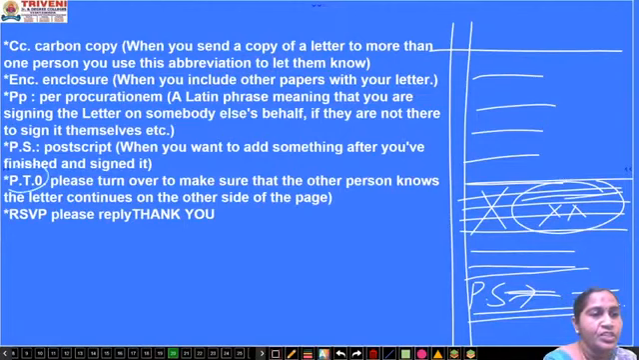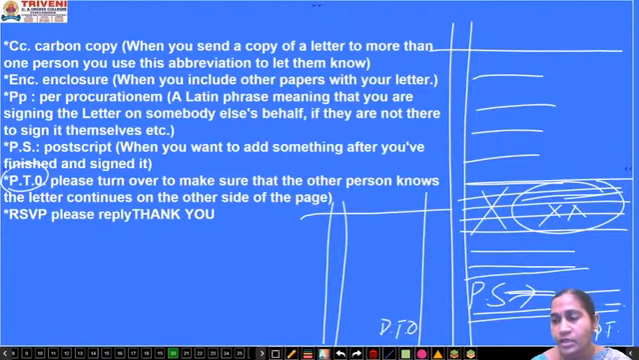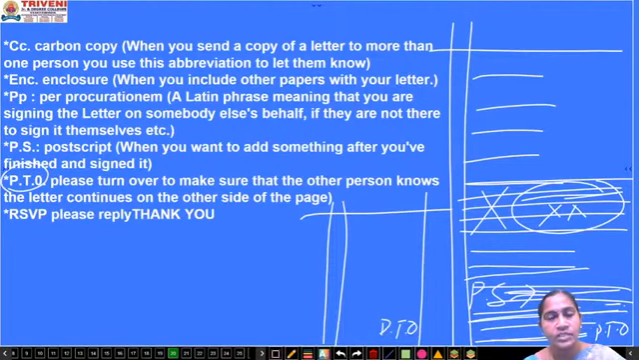Next one is PTO. Please turn over. This all you know, right? So when you complete the page, at the last, on the right side corner, what will you write? If the body of the letter is still continuing on the other page also, then you will go with please turn over, PTO.